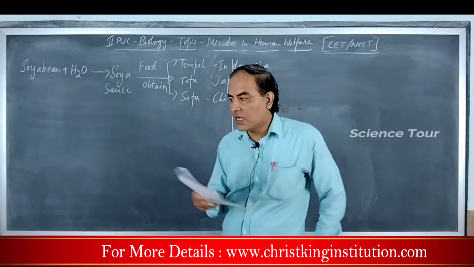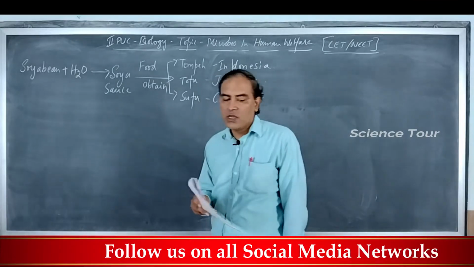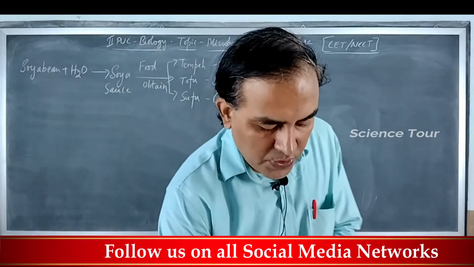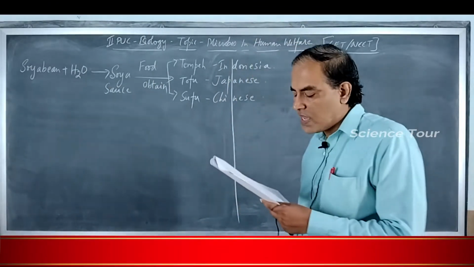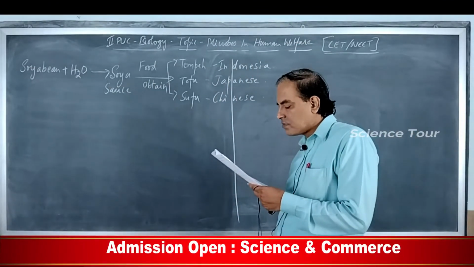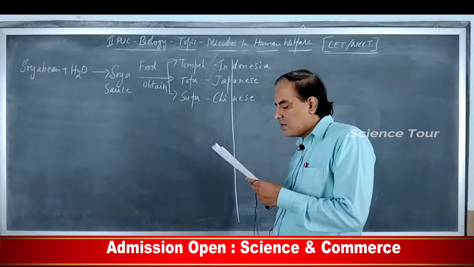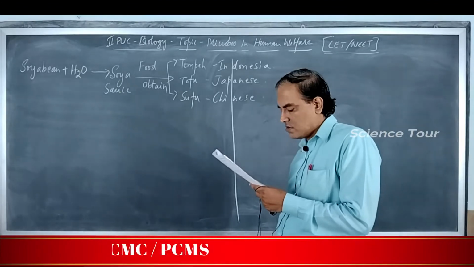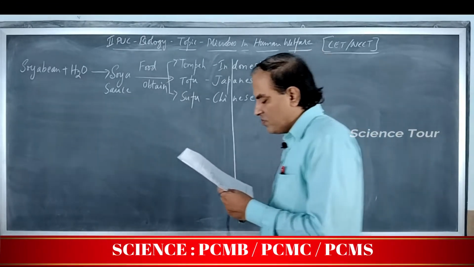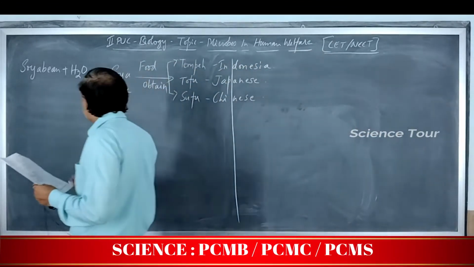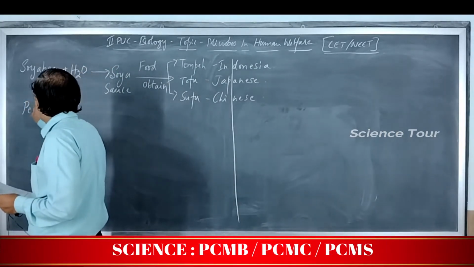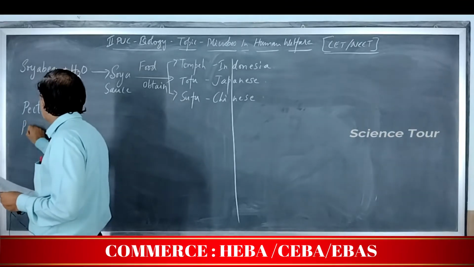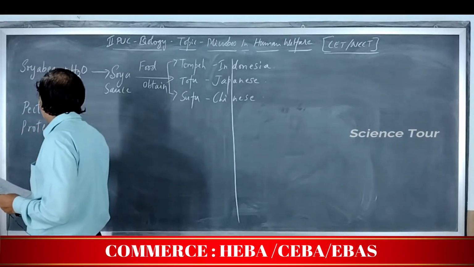Pectinases can be synthesized. I gave some examples. Apart from that, you read some more examples. So, pectinases can be produced by the Aspergillus niger fungus as well as Byssochlamys fulva. Pectinases and proteases.